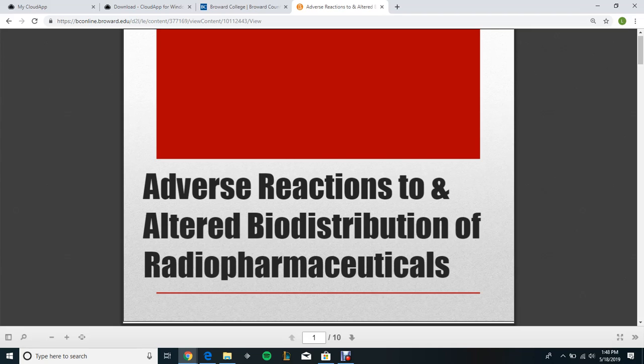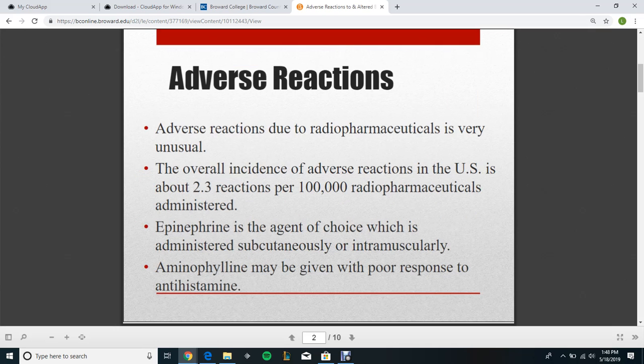Adverse reactions to and altered biodistribution of radiopharmaceuticals. Adverse reactions. Adverse reactions due to radiopharmaceuticals are very unusual. The overall incidence of adverse reactions in the U.S. is about 2.3 reactions per 100,000 radiopharmaceuticals administered. Epinephrine is the agent of choice, administered subcutaneously or intramuscularly. Aminophylline may be given with poor response to antihistamine.